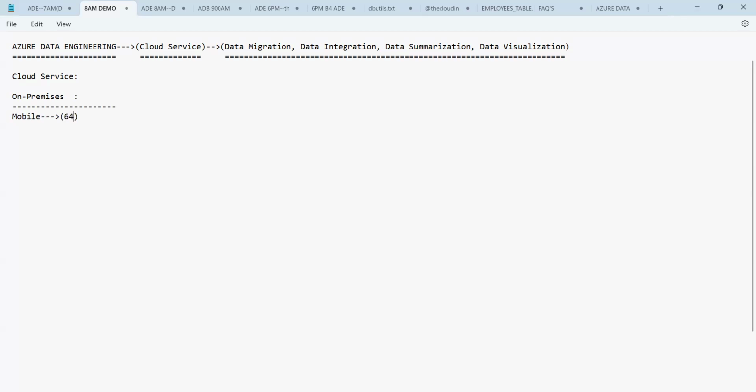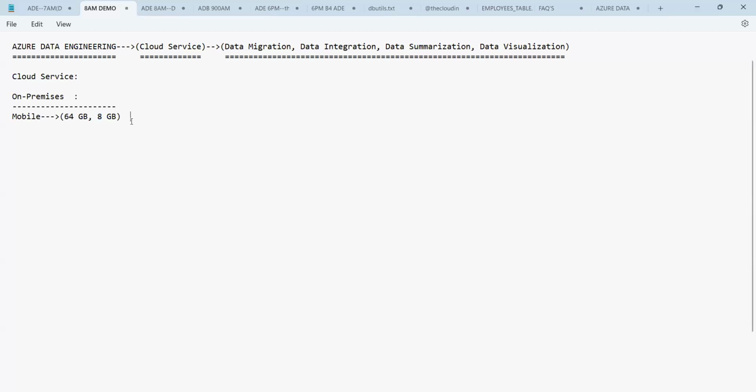Let us say you bought a mobile phone where the memory is 64 GB and 8 GB is the RAM. That means you can store data up to 64 GB in your mobile phone with 8 GB as the RAM, meaning the processing speed is 8 GB.